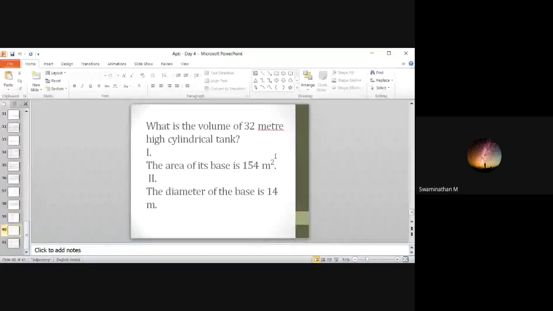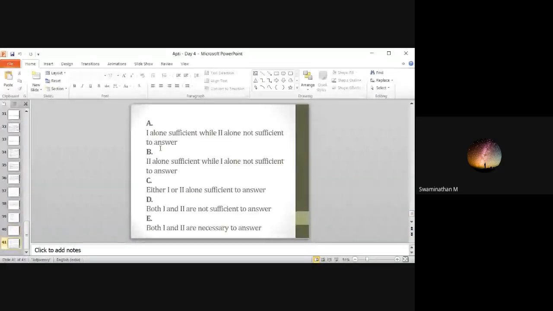Data sufficiency questions can also be asked. That is, what is the volume of a 32-meter high cylindrical tank? Two statements are given. 1: The area of its base is 154 meter square. 2: The diameter of the base is 14 meter. Using which of these two statements can you solve it? Statement 1 alone sufficient, 2 alone not sufficient; 1 alone not sufficient while 2 alone sufficient; either 1 or 2; both 1 and 2 are not sufficient; both 1 and 2 are necessary. So, which is the answer?